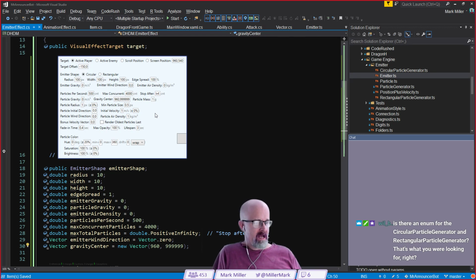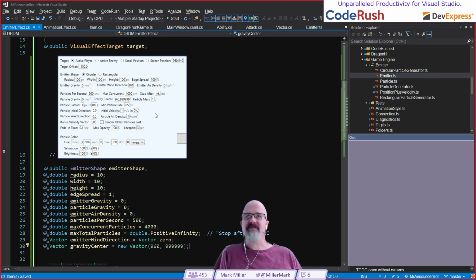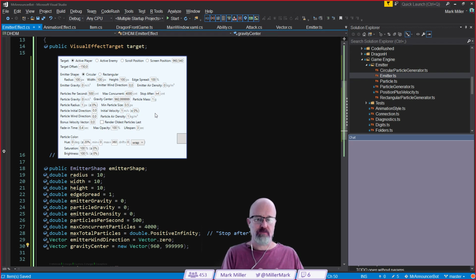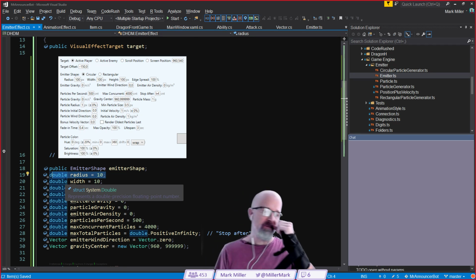Will Bennett asks, is there an enum for the circular particle generated in the rectangular particle vector? That's what you're looking for, right? I don't think there is. I was looking for that, Will, and I didn't find it. And I think what we're doing is we're never using that. We're just setting the radius property or setting the rectangle, the width and height property, and then it's saying, oh, I know what to build. I know which generator to use. But for the DTO, we're going to need to store that, know it in advance, because we're going to send these 3 items all over, depending on what they've set. And depending on the value of this on the other side, we'll use either these 2 or this one. So that's how I imagine that's all going to work.